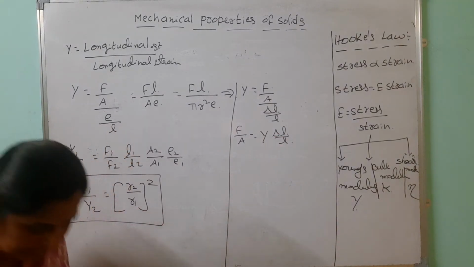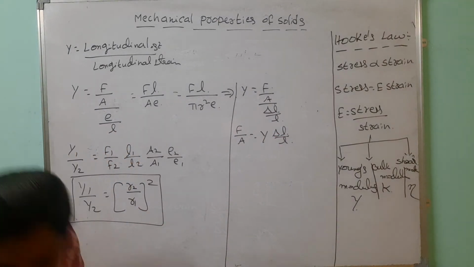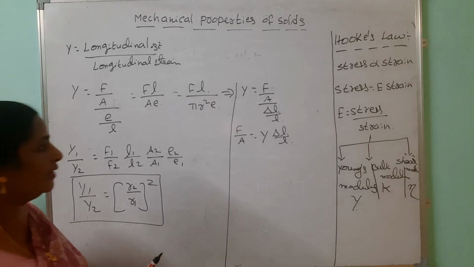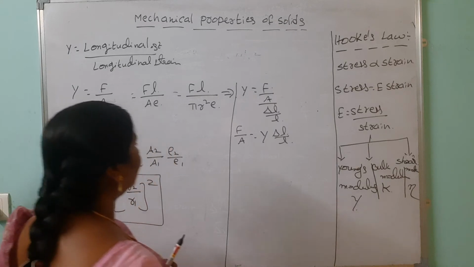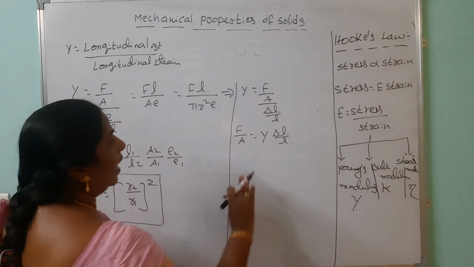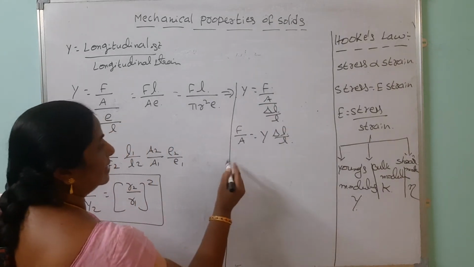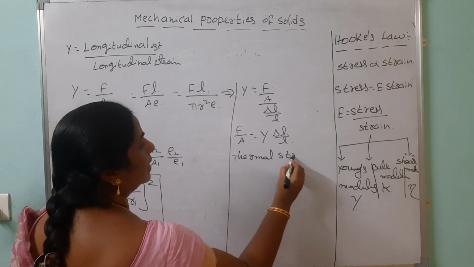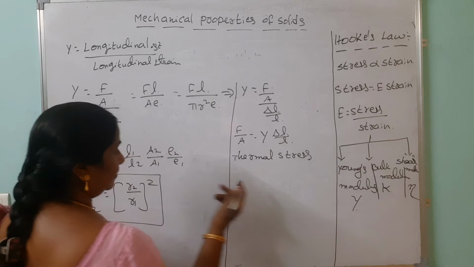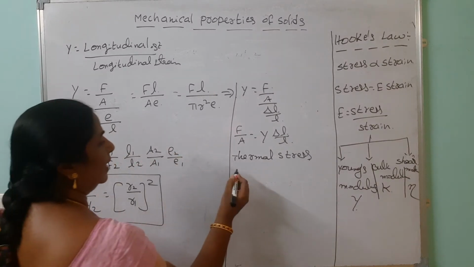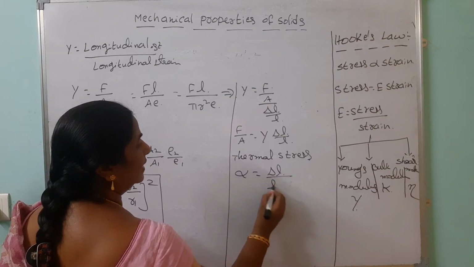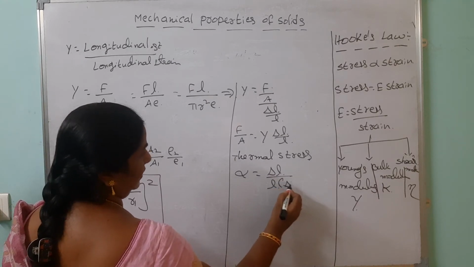Then we are going to discuss thermal stress. What is thermal stress? We should consider the temperature. When you increase the temperature, how can we find the stress? That is called thermal stress. From the thermal properties of matter, you know that alpha equals change in length by original length into change in temperature.